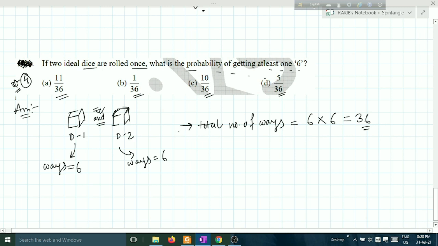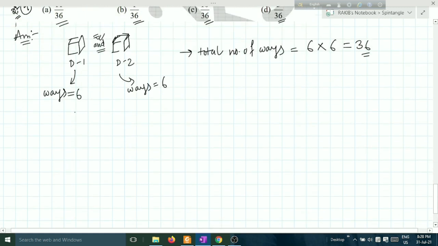What is the probability of getting at least 1 six? The question mentions at least 1 six. Let us check. In the first dice, it can come 1, then the second dice has to carry 6. 6 1.